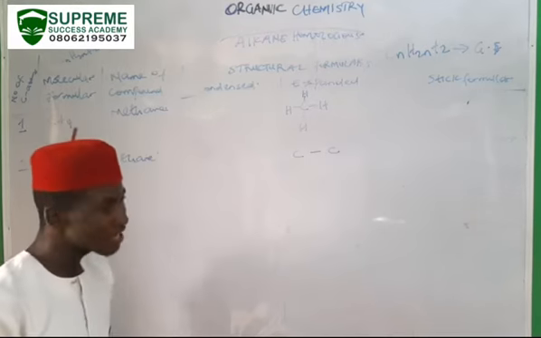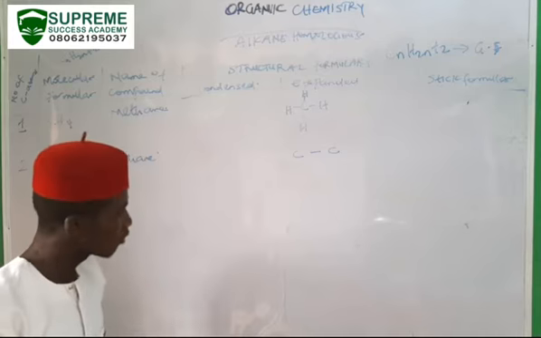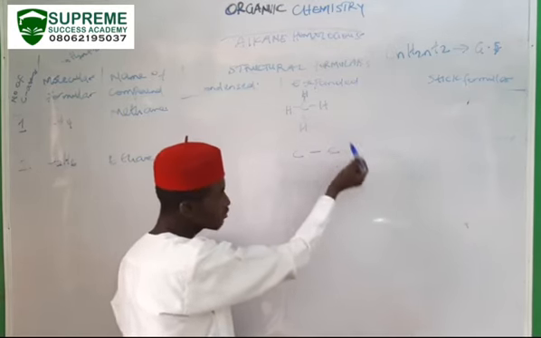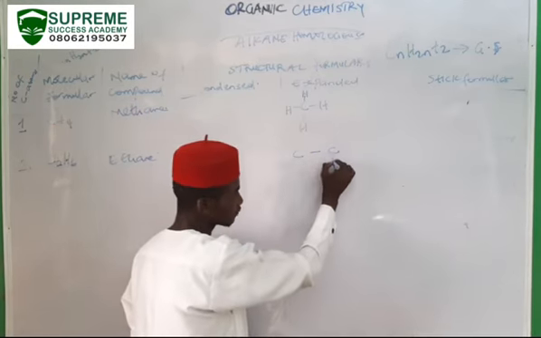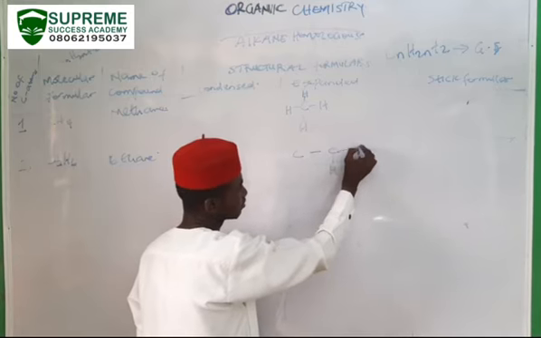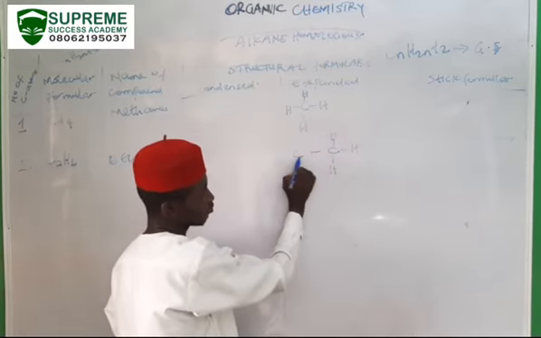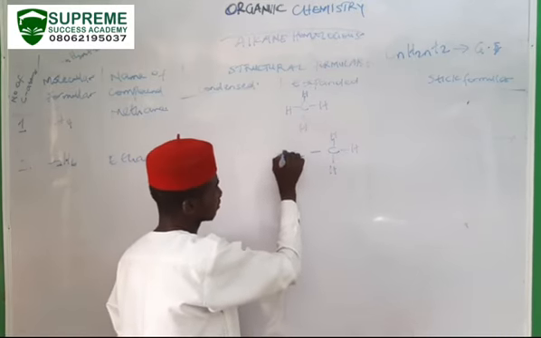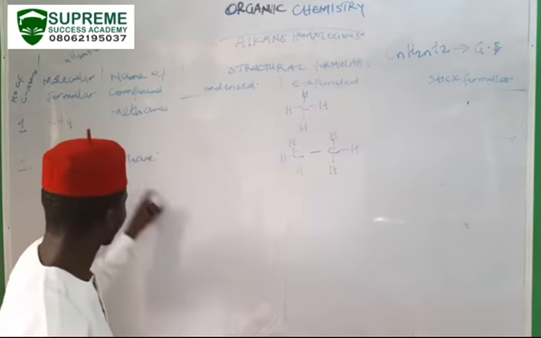Then the number of bonds around your carbon should not be more than 4, nor less than 4. So this carbon atom already has 1 bond here. So the remaining hydrogens, to make it 4, 4 minus 1 is 3. So we have 3 more hydrogens left: 1, 2, and 3. What about this? This carbon has 1 bond. So how many bonds are remaining? 3. So we have 1, 2, and 3. This compound is referred to as ethane.